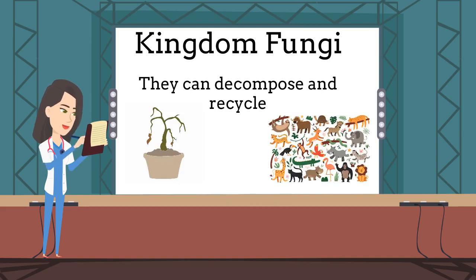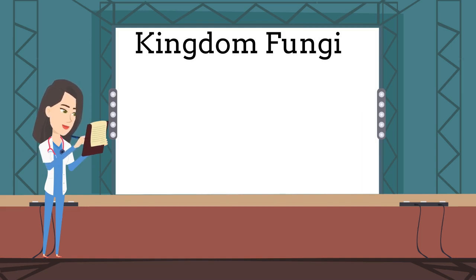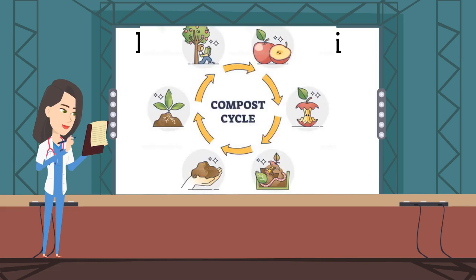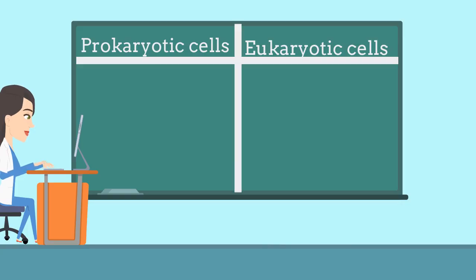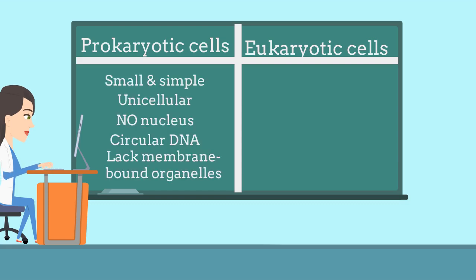Kingdom Protist. Starting off the topic of protists, we'll be comparing and contrasting prokaryotic and eukaryotic cells, including their complexity. The main differences between prokaryotic and eukaryotic cells is their structures and characteristics. Prokaryotes are relatively small and simple, unicellular, with no nucleus, have circular DNA, lack membrane-bound organelles, reproduce sexually and asexually. In addition, cell walls are present in all prokaryotic cells. However, when it comes to eukaryotic cells, it is only present when it is either a fungi or a plant.